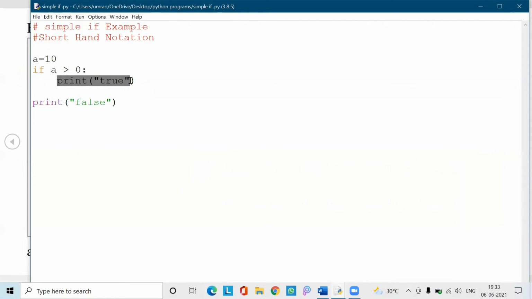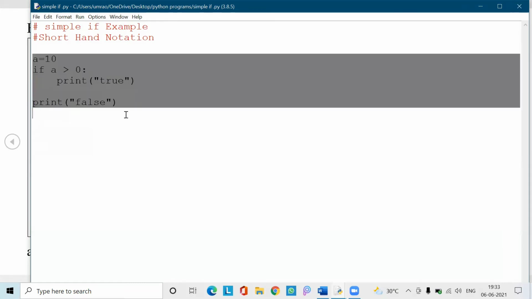Here, if is the condition statement, print is the statement within the block, and print of false is the statement outside of the block. Whatever statements are within the block got executed, and the statements outside of the block also get executed.